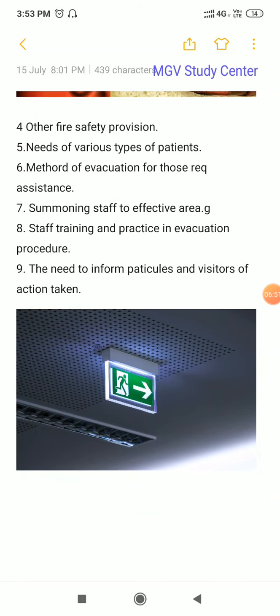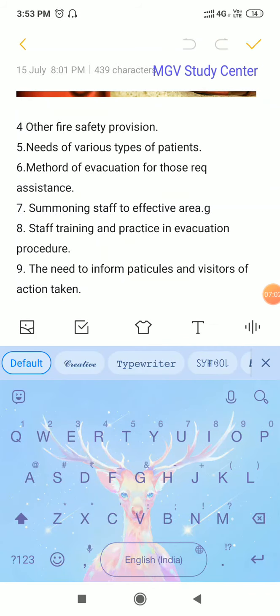Next, last but not least, the need for information, particularly for visitors.